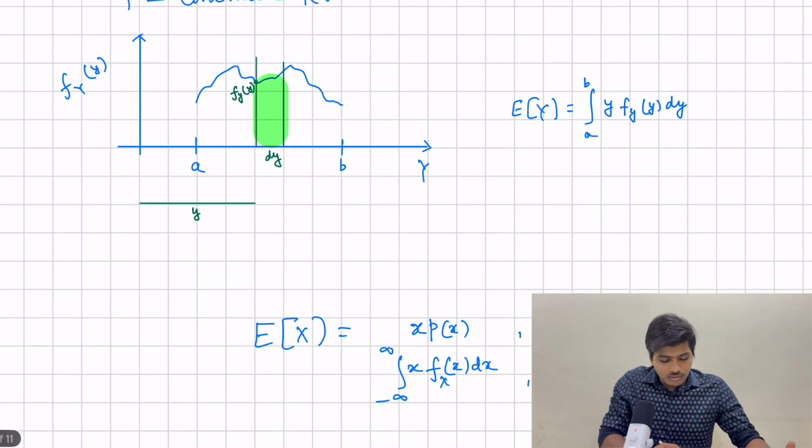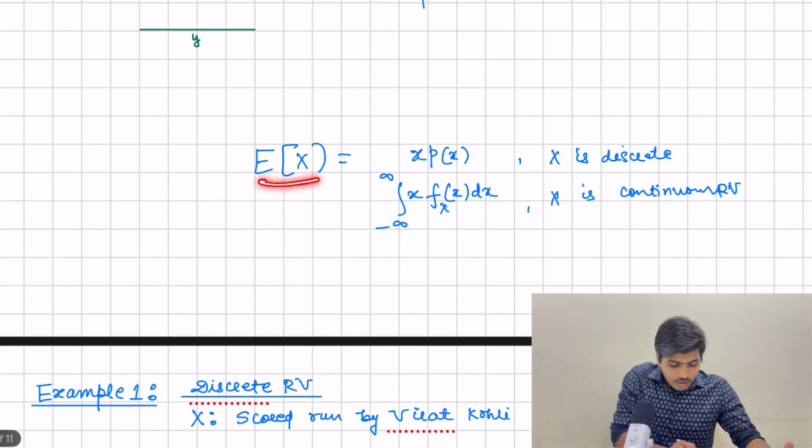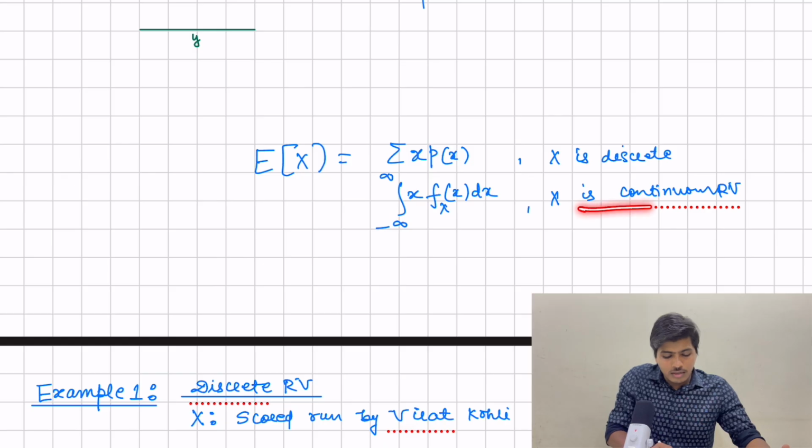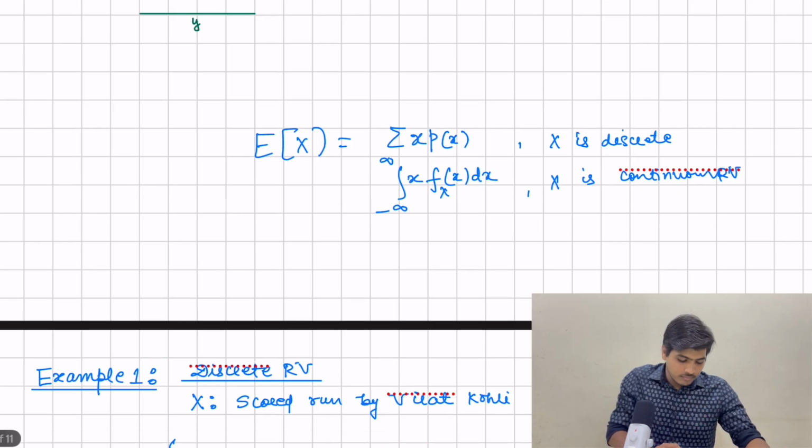So in short, we can say that expectation of x is equal to the summation of x times p of x when x is a discrete random variable, and the integration of x times f of x dx when x is a continuous random variable.